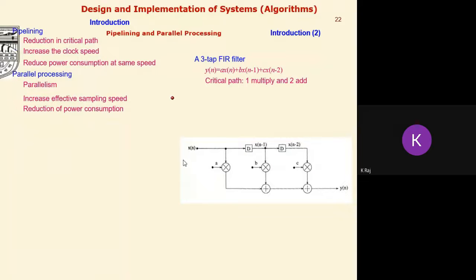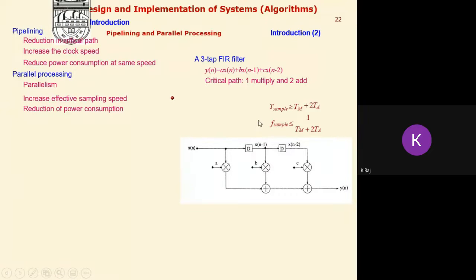So if we see, what is the maximum execution time between input and output? That is the execution time of 1 multiplier and 2 adders. So the critical path length is 1 multiply and 2 adds. And now if we are interested in the sampling time period of this one, what must it be?